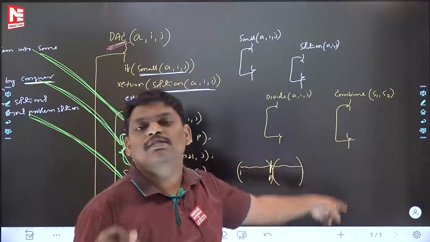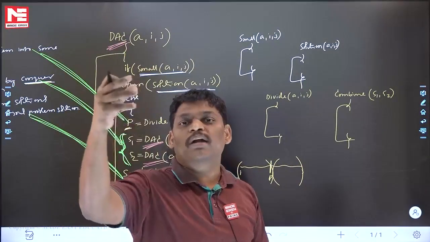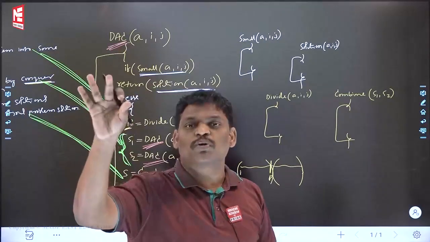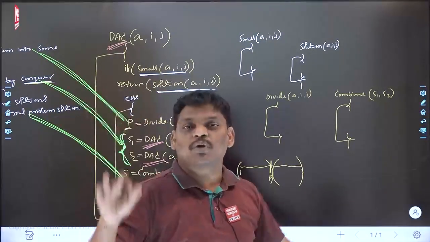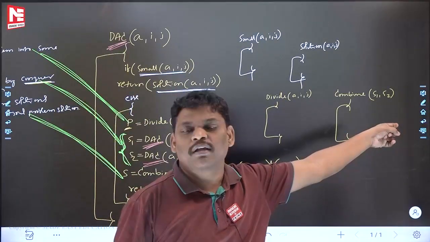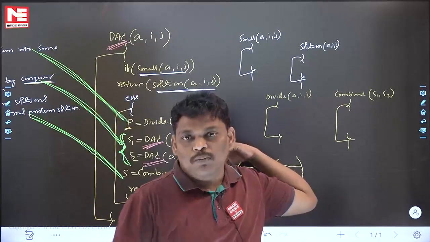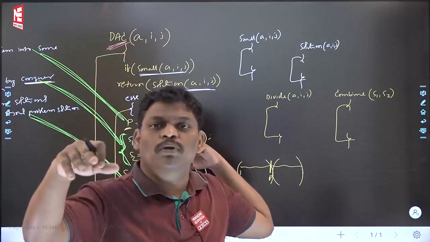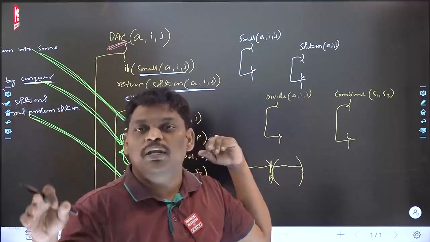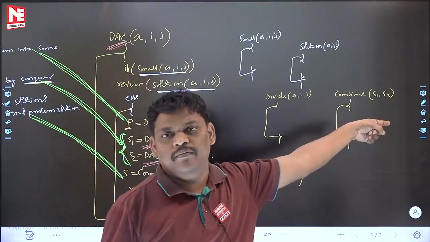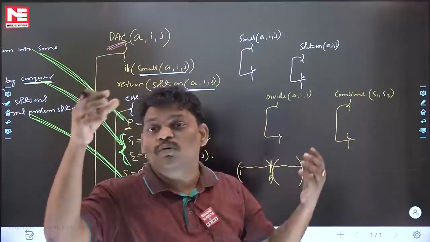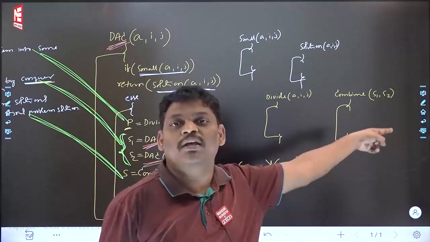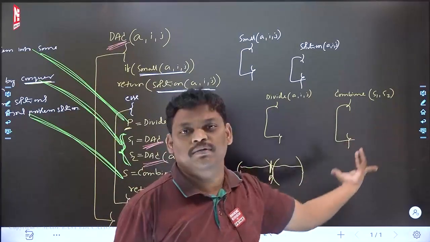So one of my friends is saying that for your problem, a divide and conquer algorithm is possible, but that algorithm will take a lot of time. What is the meaning? While filling, he got to know that a lot of time is required. One more friend is saying that a divide and conquer algorithm is possible, but it will take very little time. What is the meaning? I think he filled it in the nice way. One more friend is saying that a divide and conquer algorithm is not possible at all. What is the meaning? While filling, he got to know that he cannot fill it.